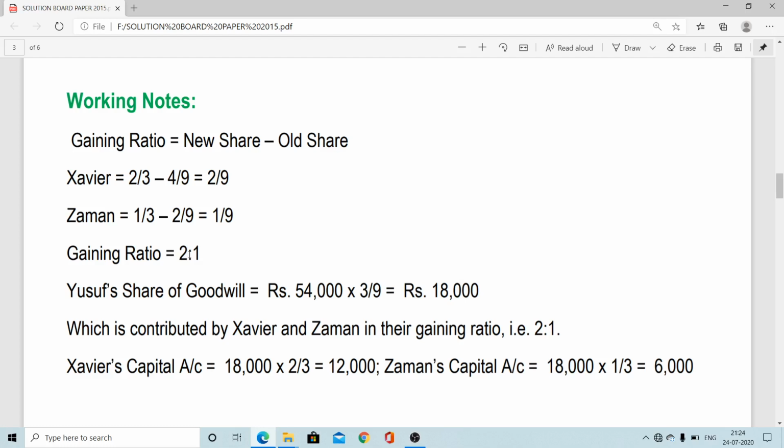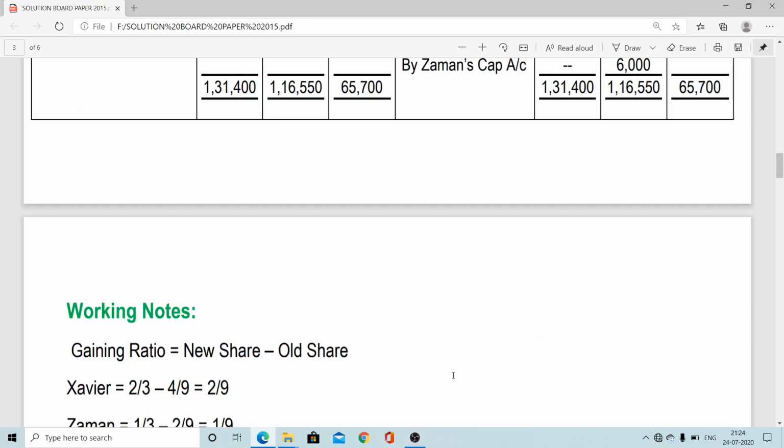Both the partners in this case gain, so both have to compensate. As per this ratio, X's amount came to 12,000 and Z's amount came to 6,000. So ultimately we got the information: first the retiring partner's share, and who will pay how much to him. X will pay 12,000 and Z will pay 6,000. X capital account debit, Z capital account debit, to Y capital account. That will be the treatment. We know the treatment. Now we'll come to the solution.